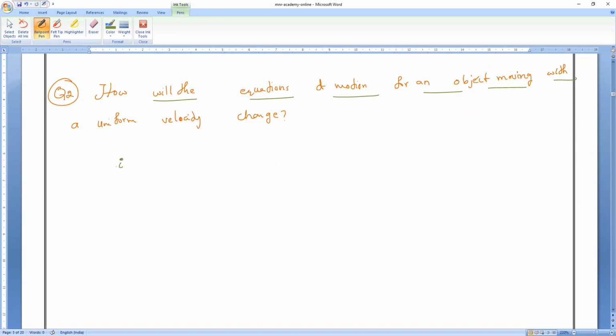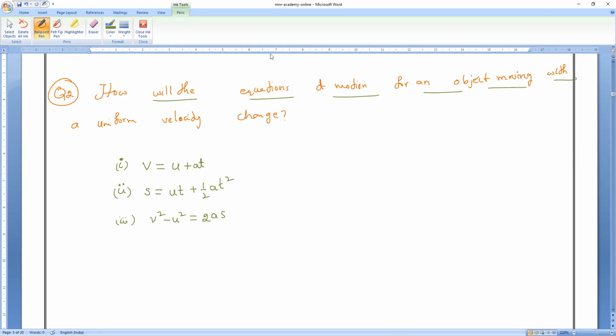First equation of motion. Mr. Kishore, can you hear me? Yes, sir. Tell me. First equation of motion: v is equal to u plus at. Very good. Second equation: s is equal to ut plus half at square. Third equation: v square minus u square is equal to 2as.